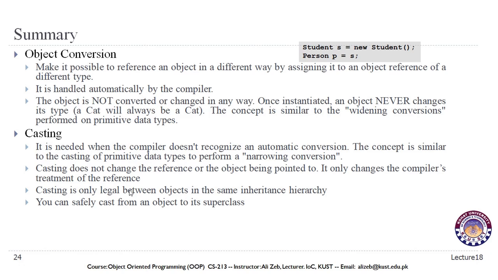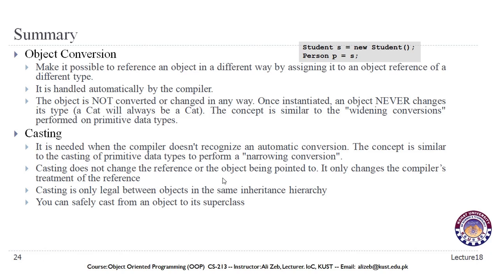Casting is only legal between objects in the same inheritance hierarchy. We need to keep this in mind that we can only convert or cast between objects that are related through a direct hierarchy or inheritance relationship. You can safely cast from an object to its superclass. So casting does not change the reference, and we need to keep this in mind.